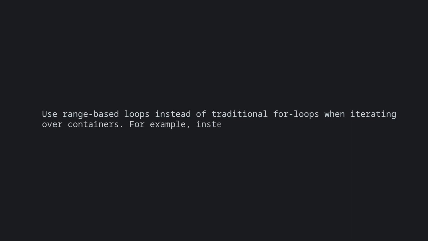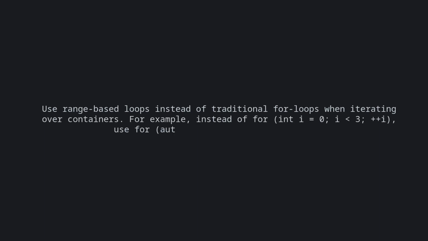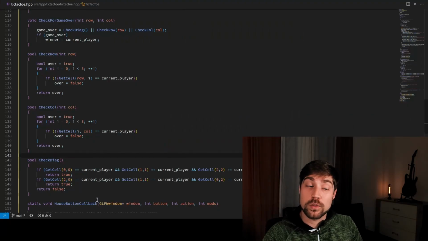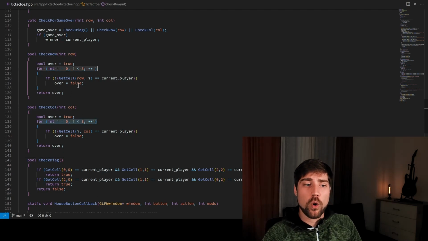Last but not least, use range-based loops instead of traditional for loops when iterating over containers. For example, instead of for, use for row in game state. And this is definitely something that you should also do. The raw loops are powerful because you can do anything with them, but they are also less expressive. You don't state also the intent of what you want to do. So for instance here, if I would iterate over all of the different columns, it's much more obvious to the reader what I intend to do here, and then it's also easier for him to understand the code.